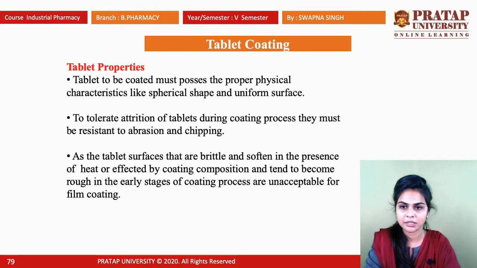They must be resistant to abrasion and chipping. Tablets that are brittle, soften in the presence of heat or are affected by the coating composition, and tend to become rough in the early stages of the coating process, are unacceptable for film coating.